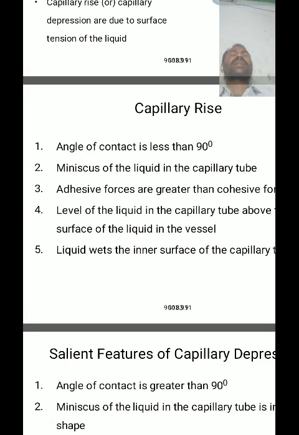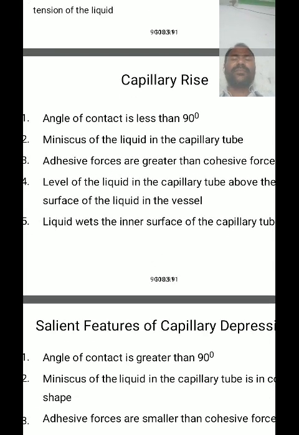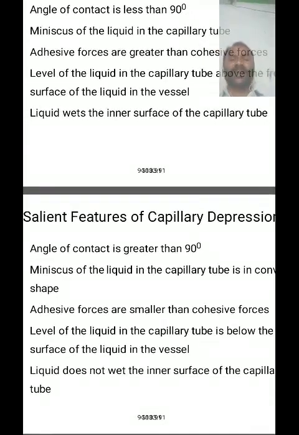Meniscus is formed at the top of the liquid inside the capillary tube, in the shape of a hemisphere. The structure of the hemisphere of the liquid surface at the top of the capillary tube is called the meniscus. In this instance, the adhesive force is greater than cohesive forces. So these are the features of capillary rise.